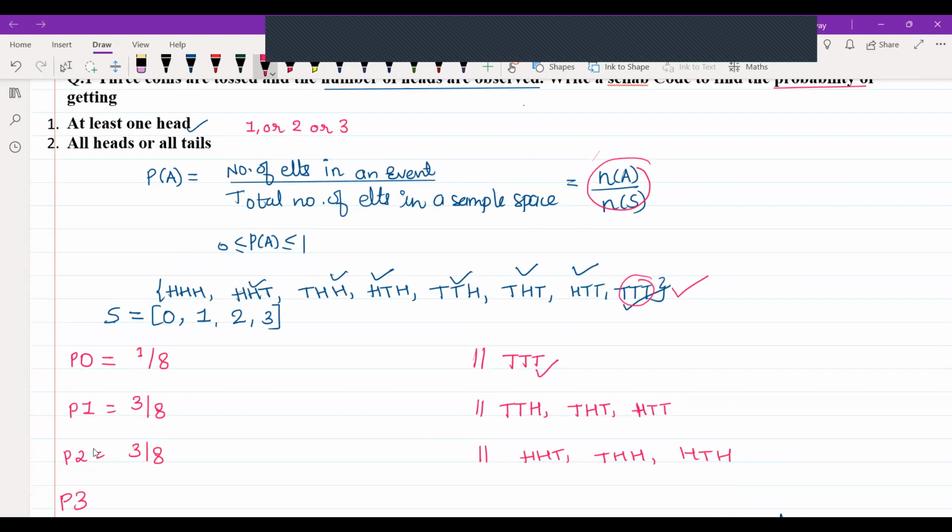And lastly, P3 stands for probability of getting three heads. That is only in one case, that is HHH. So it is going to be 1 upon 8.